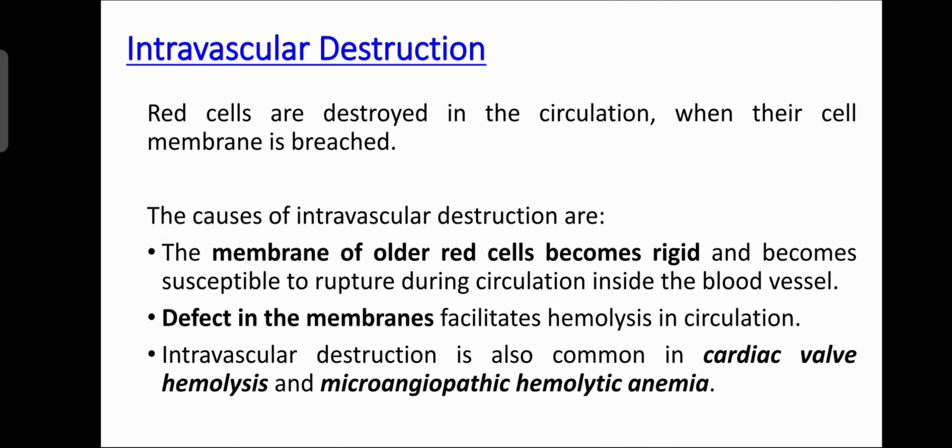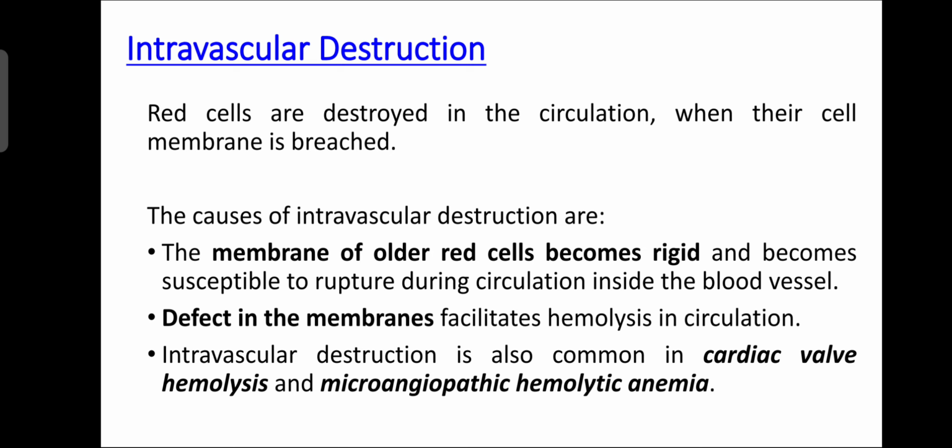So intravascular destruction: red cells are destroyed in the circulation when their cell membrane is breached. So causes of intravascular destruction are, membranes of older red cells become rigid and become susceptible to rupture during the circulation inside the blood vessel. So a defect in the membrane facilitates the hemolysis in the circulation.